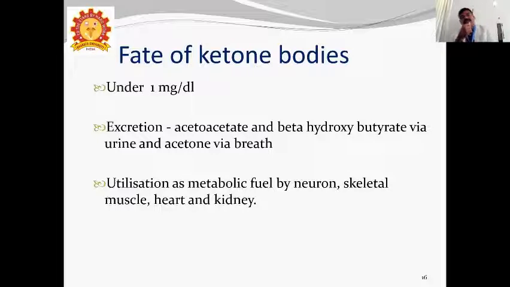So the excretion: acetone, acetoacetate and beta hydroxybutyrate via urine, and acetone only via breathing. Utilization: ketone bodies are mainly utilized as a metabolic fuel by the brain, mainly neurons, skeletal muscle, heart tissue, and kidney.